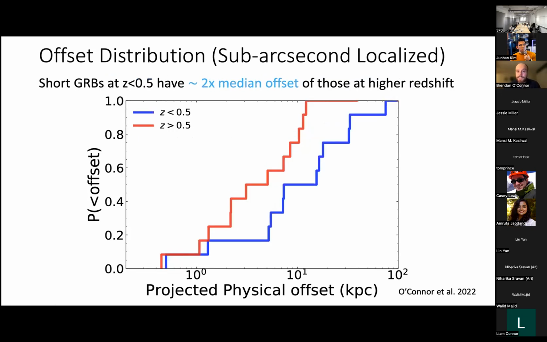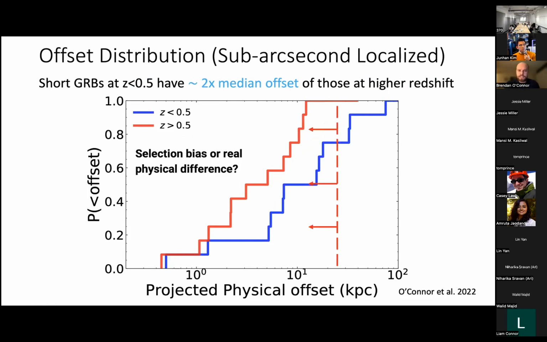But the fact that we have a larger sample now means we can start to split things up and look for trends. So when I split these things in redshift on either side of the median redshift for the short GRBs, I found an interesting thing. The red line are those at high redshifts, and the blue line are those at low redshifts. And what we see is the median offset for those at low redshifts is a factor of 2 larger.